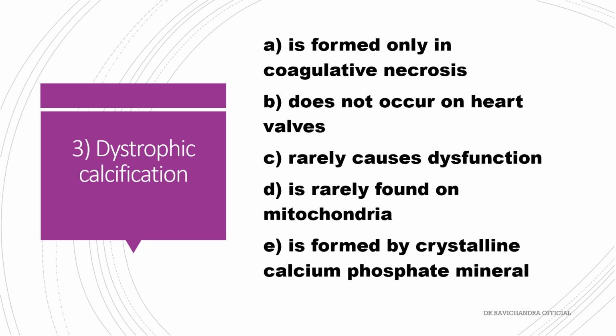Dystrophic calcification is formed only in coagulative necrosis, does not occur on heart valves, rarely causes dysfunction, is rarely found on mitochondria, is formed by crystalline calcium phosphate mineral. Dystrophic calcification is seen in dead tissues and decaying tissues. It is formed by crystalline calcium phosphate mineral. So the answer is E.